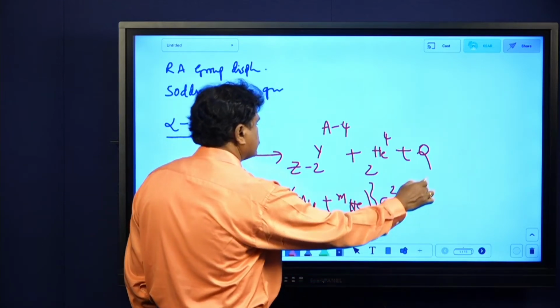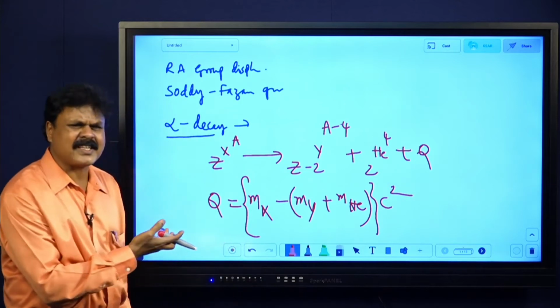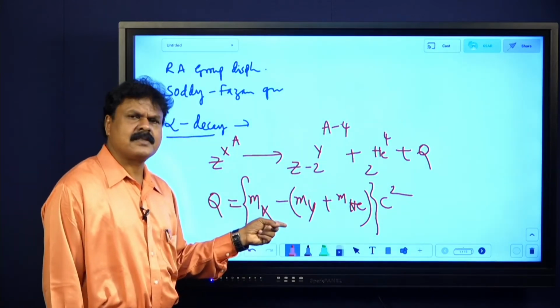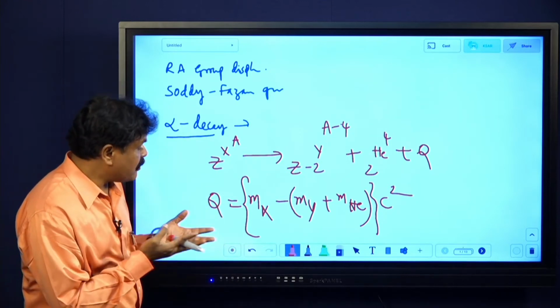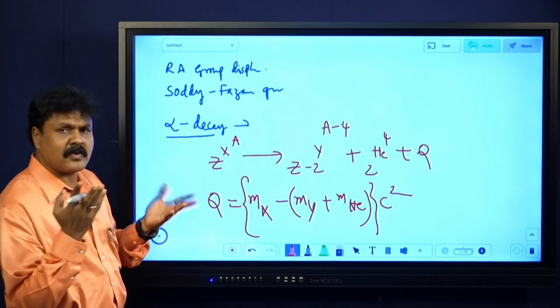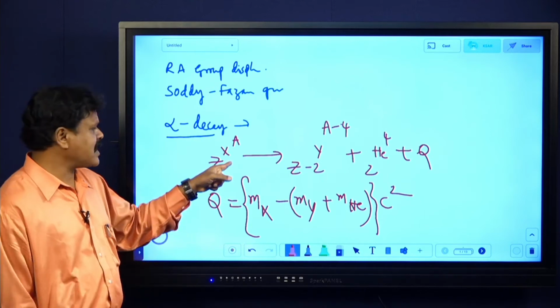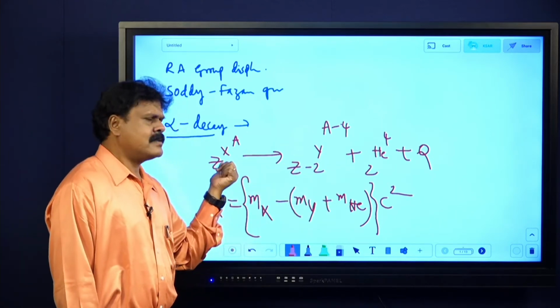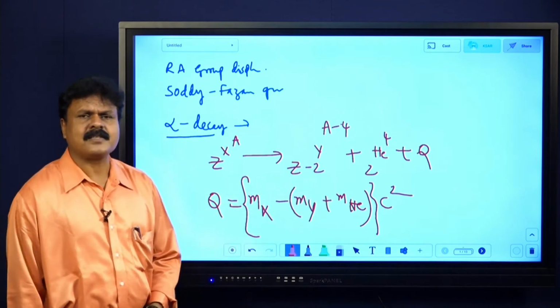There is no need to remember it: it is the mass of reactants minus the mass of products, the difference into C square, that is the energy released.